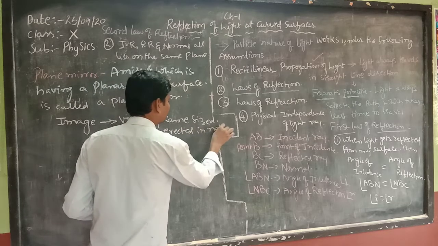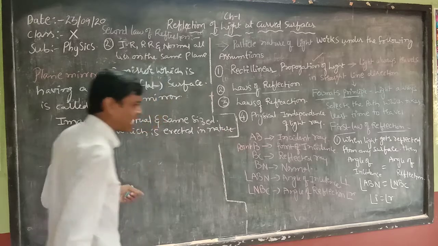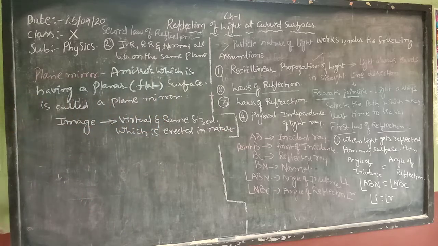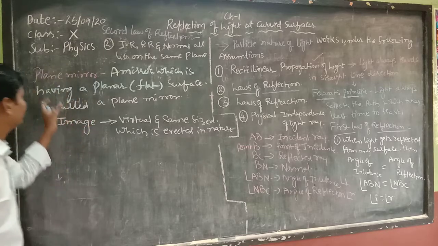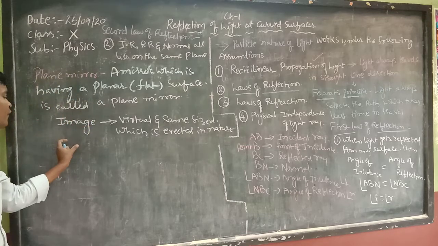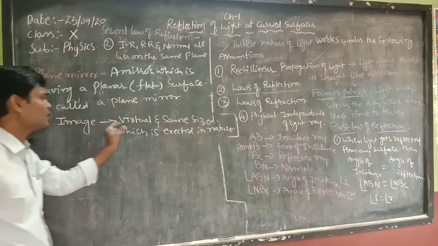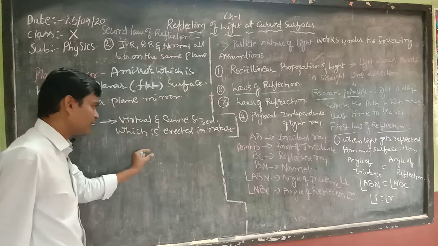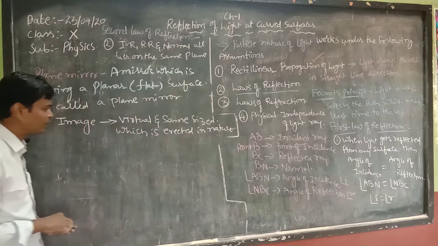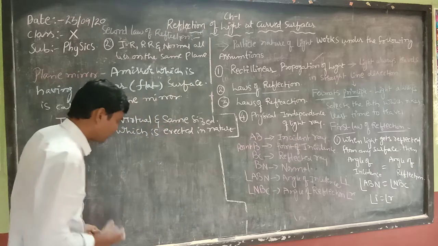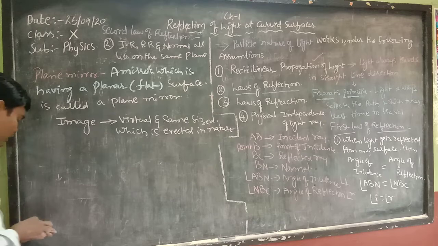Erect means how we keep our flagpole, we just erect it in the same way. The image formed by a plane mirror is virtual and erect, with the same size. This is the image formation by the plane mirror.